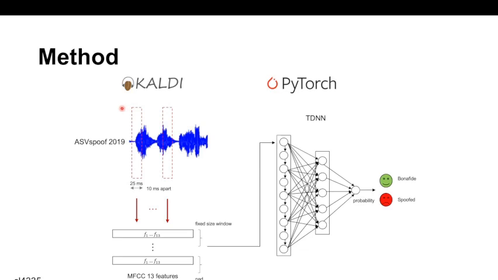And this is my method. I first use the Kaldi library to extract the MFCC features from the audio files. The audio files have different lengths in the data set, so the extracted features will have different numbers for each file. So I apply a fixed size window to make sure the input size is consistent. Then I pass the data into the TDNN implemented with PyTorch and do the classification with the probability.